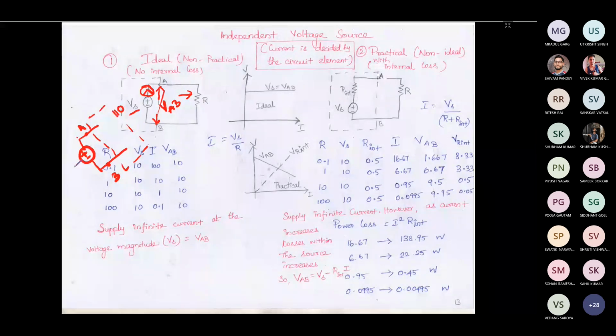this voltage will be fixed. The voltage across the source will be fixed, but the current coming out of the voltage source is decided by the elements which are connected here. You may connect n elements here in series or parallel combination. The overall current is decided by the external elements connected to this source. To make it easier to understand, let us consider